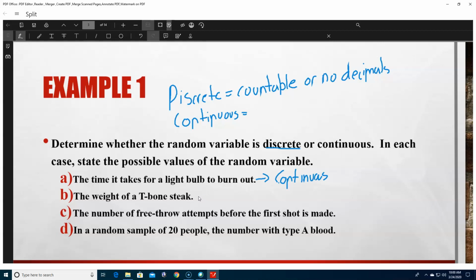The weight of a T-bone steak. So if you go to a butcher shop or Walmart, Costco, and you buy a steak, all the different steaks that they cut have different weights, right? There's no two steaks that weigh exactly the same. So again, this idea here, it could be 2 pounds. Wow, that's a giant steak. It could be 1.5 pounds. It could be 1 pound and 1 ounce. It could be 1 pound and 2 ounces. It could be 15 ounces. It could be 15.5 ounces. All these different things make this idea weight continuous.